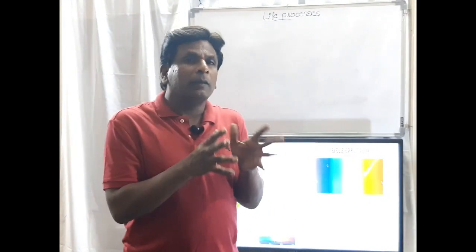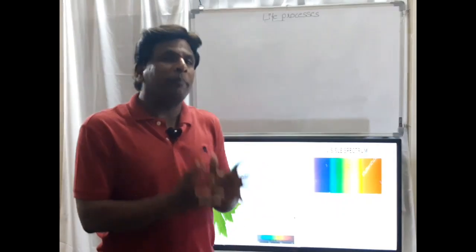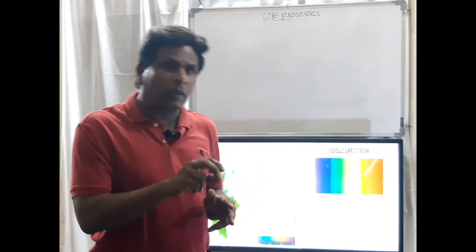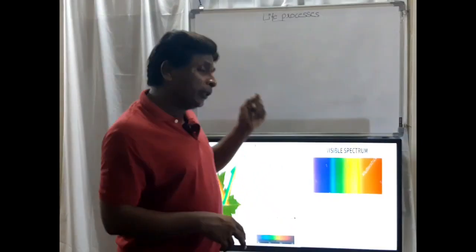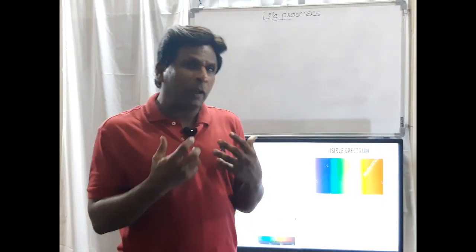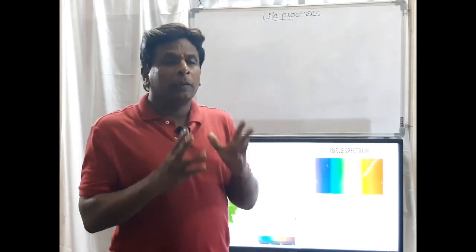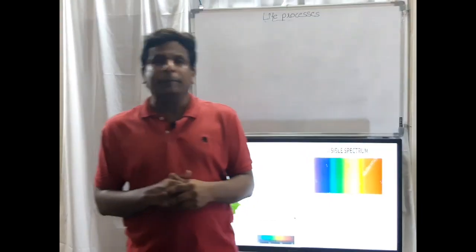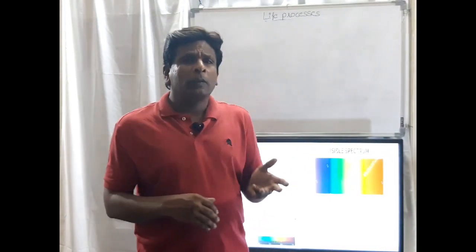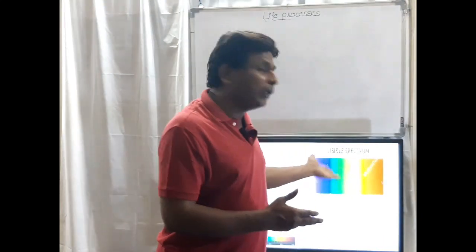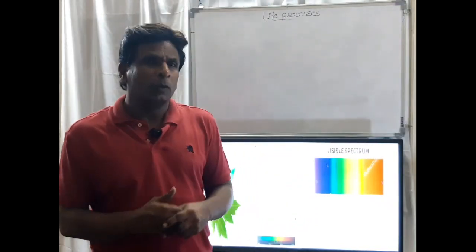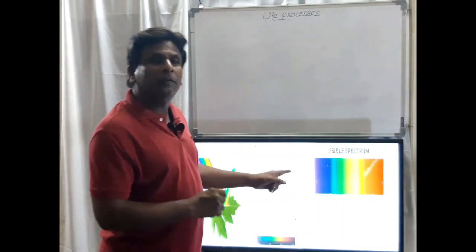When green and yellow are reflected, we see the color of the leaf as yellowish green, because only two colors are reflected and the other two are absorbed. But the question arises here. We have seen that in a rainbow 7 colors are there, but here we are saying that 4 colors are coming to the leaf. Then how is it? I have to explain that point today in this video.